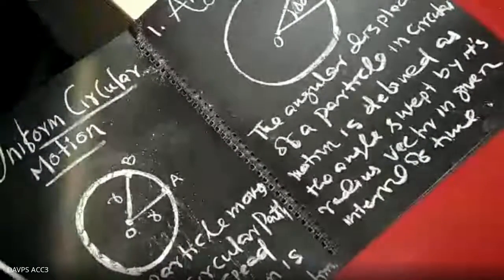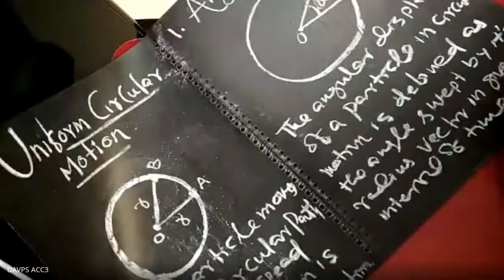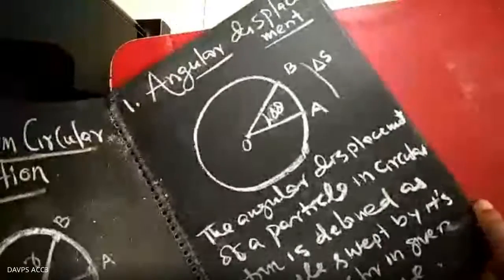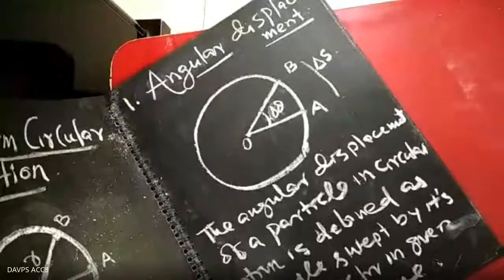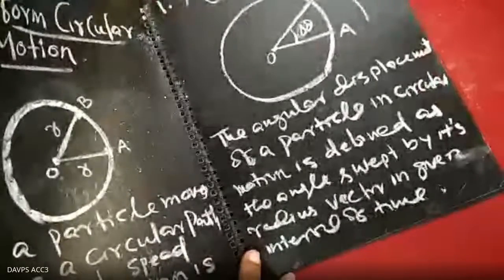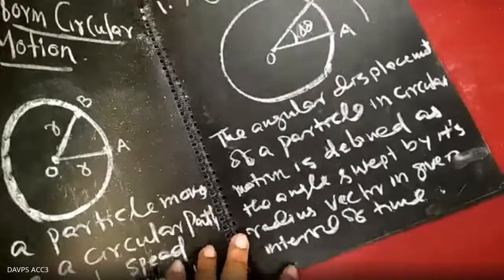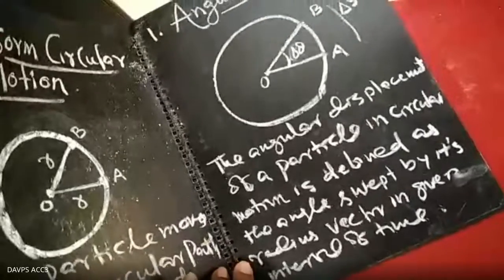It is the angle swept by the radius vector. You can write it as a single sentence: in circular motion, it is the angle swept by the particle in a particular interval of time. That is the angular displacement.